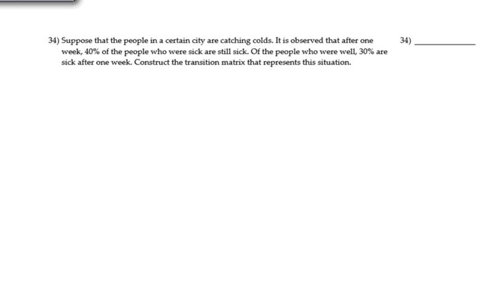Right, for number 34, suppose the people in a certain city are catching colds. It is observed that after 1 week, 40% of the people who were sick are still sick. Of the people who were well, 30% are sick after 1 week. Construct the transition matrix. So basically, you've got the initial time when people start to be sick, and then what happens after 1 week.